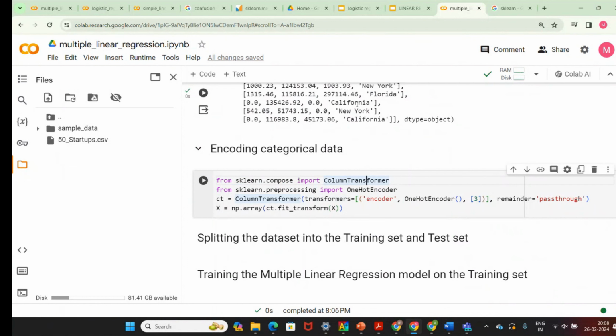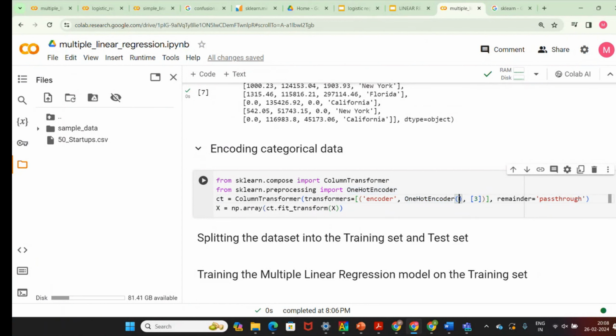We call it categorical data. These are categorical data. You have 3 cities here, New York, California, and Florida. So we are going to do some pre-processing, that means we are using OneHotEncoder. Do you know what encoding is? Encoding means converting data into numbers, right? So we are using ColumnTransformer. We are taking one ColumnTransformer and keeping it in the variable ct. Transformers are the functions, and we are going to encode the values of New York, California.